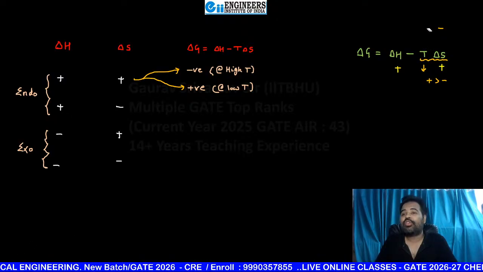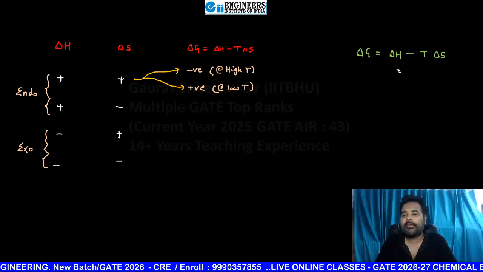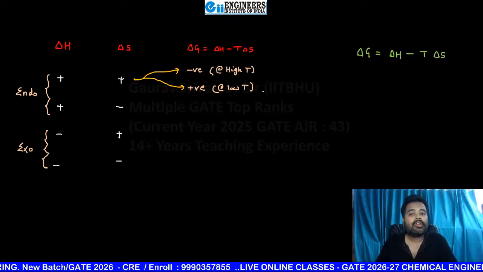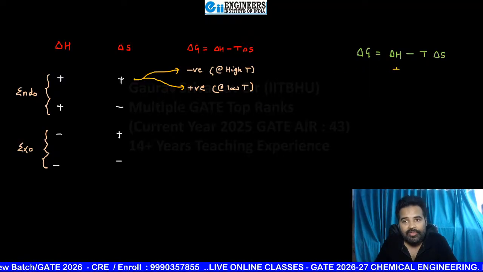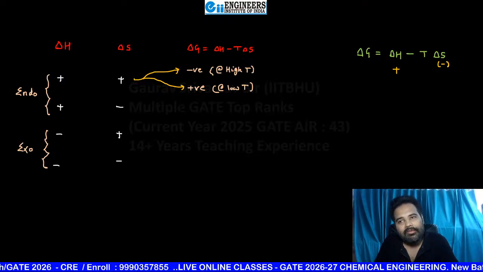So now coming to the second part. Revise the second part. So in the second part, my dear students, clearly delta H is again positive and delta S is itself negative.